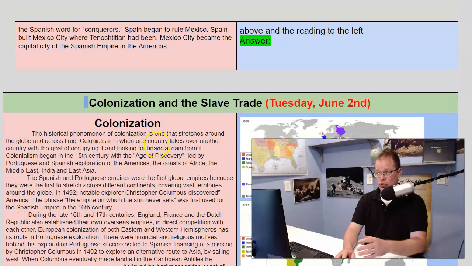Just a reading, some images, find out that connection between the age of exploration, colonization, and the slave trade.